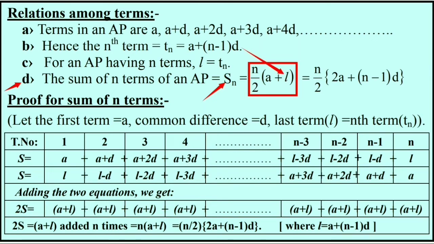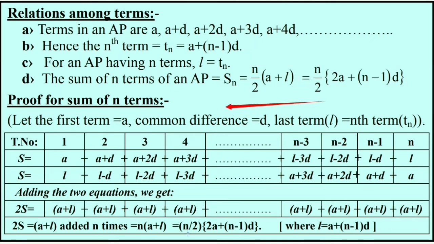Hence we put the value of l as a plus n minus 1 multiplied by d and get the expression n by 2 multiplied by 2a plus n minus 1 into d. That is another form of the sum of n terms of an arithmetic progression.